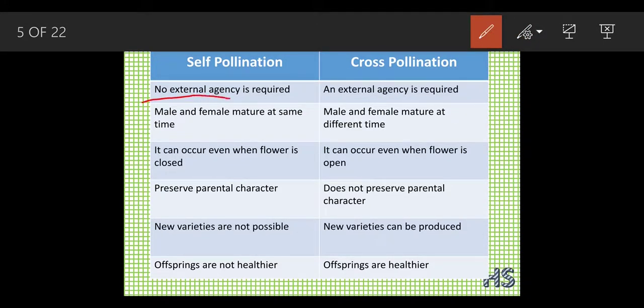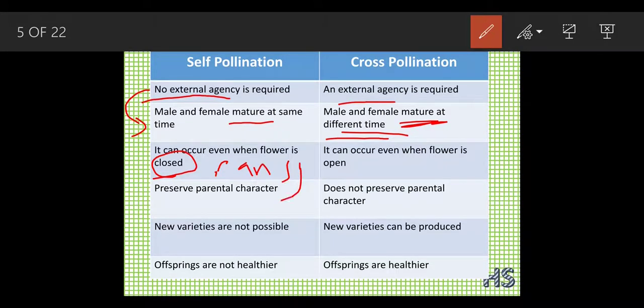As self pollination does not require external agents, the male and the female should mature at the same time. As cross pollination needs an external agent, they have different types of maturation. Self pollination can occur even when the flower is closed, like cleistogamy, as in the pansy flower I said. In cross pollination, the flower should always be open. Why? Because it will help to favor cross pollination, so that pollination can occur at the perfect time.